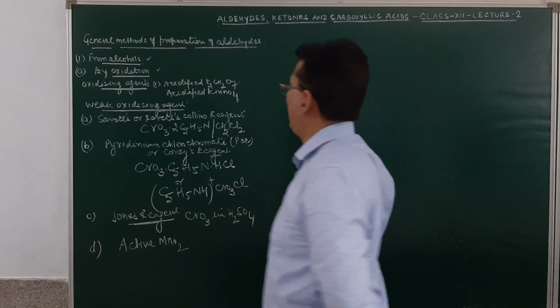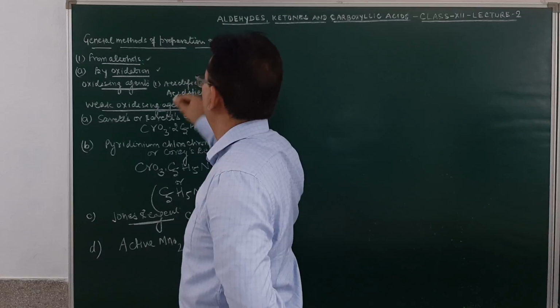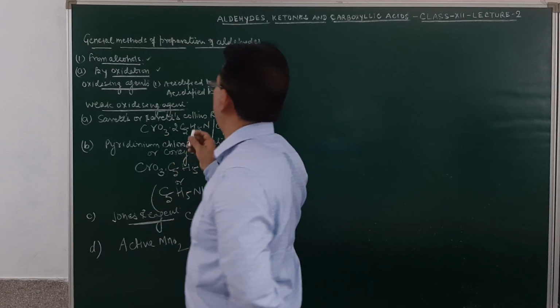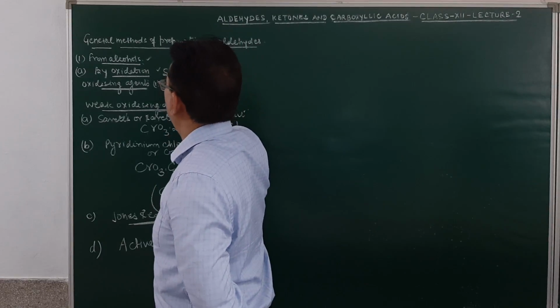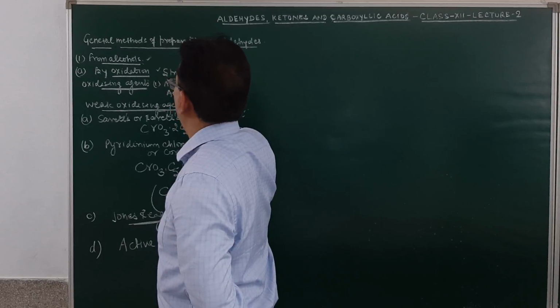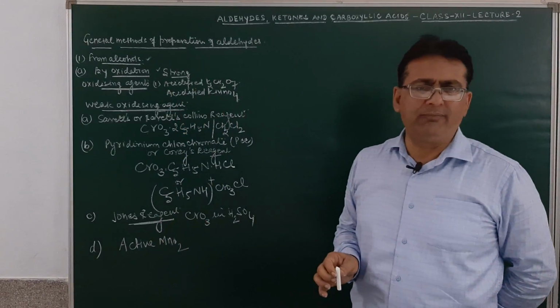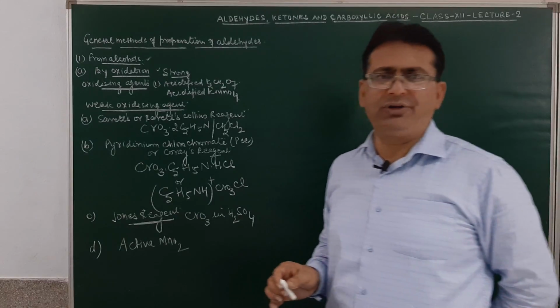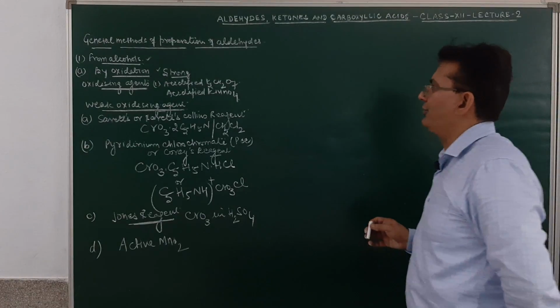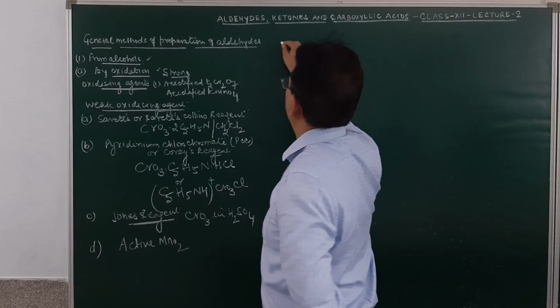The various oxidizing agents which can be used over here are strong oxidizing agents like acidified potassium dichromate or acidified potassium permanganate, acidified KMnO4. How do we carry out this reaction?